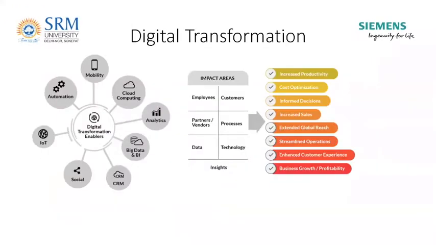To address all these challenges and to sustain in the current market scenario, this digital transformation is the only requirement, the essential. It is essential because in automation, the introduction of robots is there, a lot of automation is done. Then mobility means if you have to keep close control over the processes, you must be able to access the data from any part.